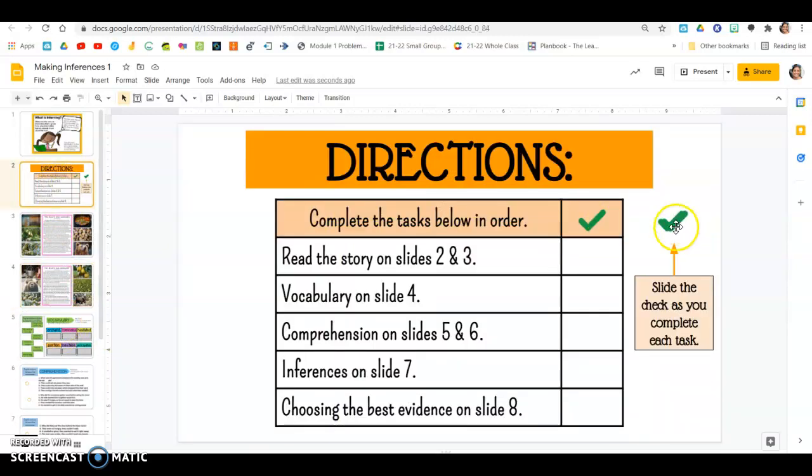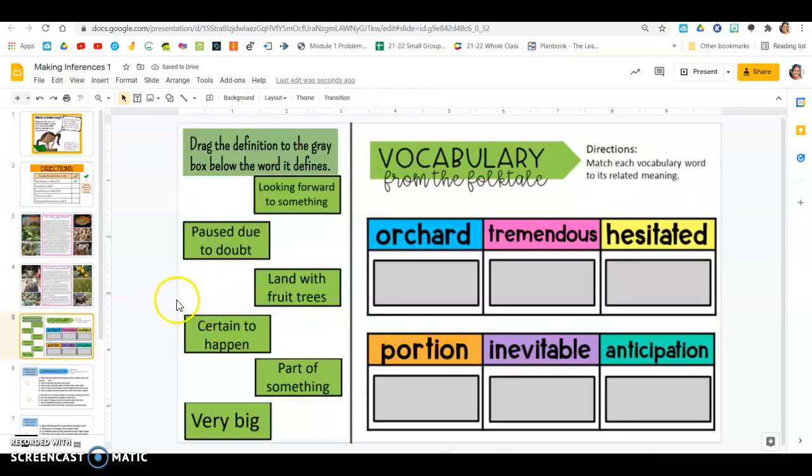Go back up, read the slides, read the story. Then you're going to go to the vocabulary section. So throughout the story, these words come up, right? Orchard, tremendous, hesitated, portion, inevitable, and anticipation. And as you read, you should have been able to figure out what that word means.